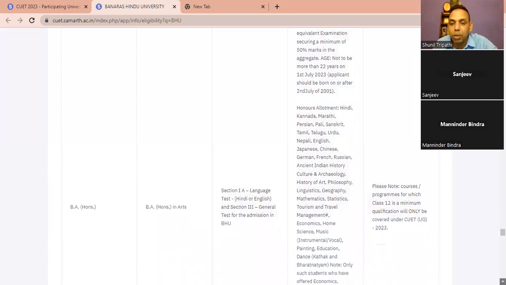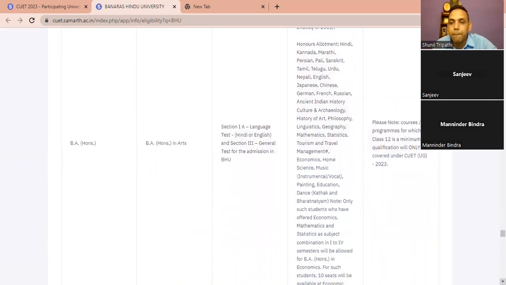Now, if you see economics, they have written that students who have offered economics, mathematics, or statistics as a subject can apply.